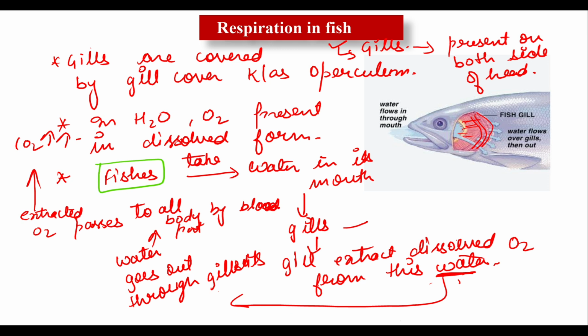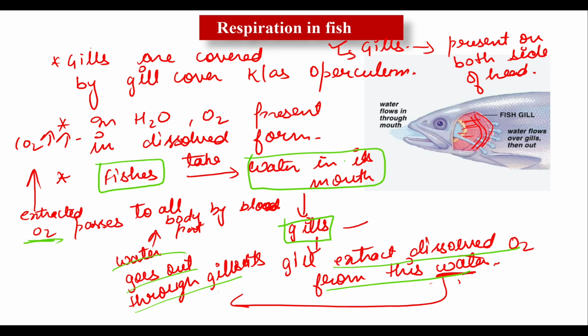First of all, fishes take water in through the mouth. Now this water reaches the gills. What is the role of gills? They extract dissolved oxygen from this water. Now the water goes out through the gills. They take the oxygen from the water and spill out the water from their mouth.